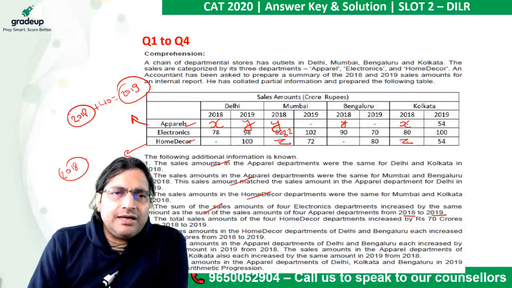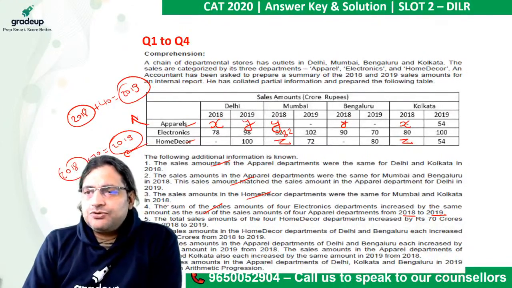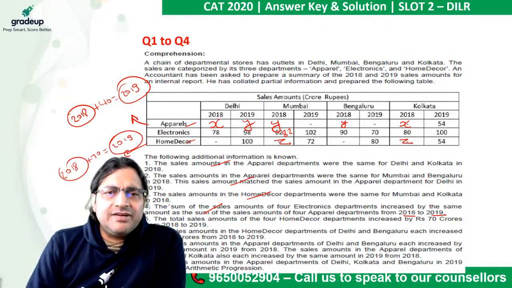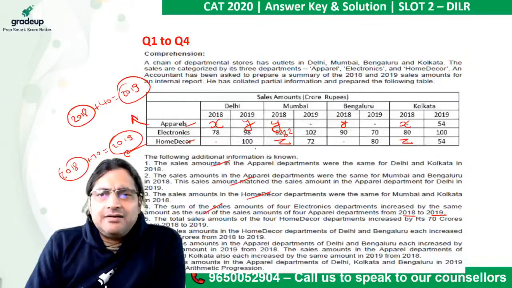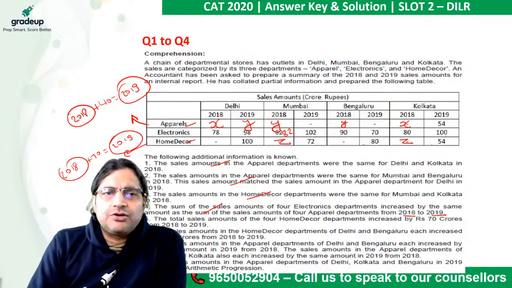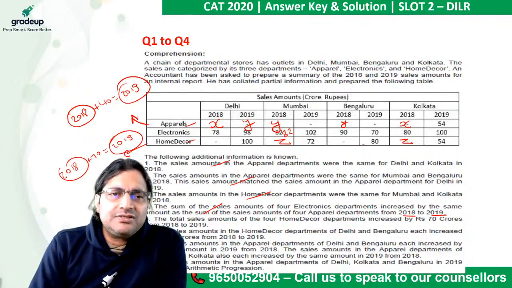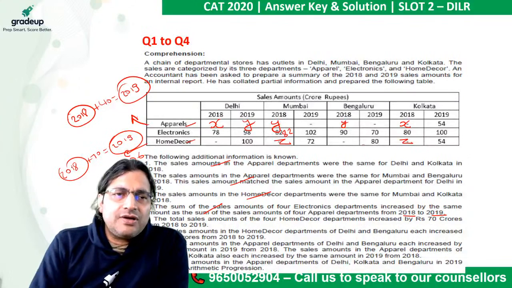So 2018 plus 70 is 2019. And what were the figures in 2019? 100, 172 plus 80 is 252, and 252 plus 54 is 306. So if this was 306 in 2019, then 306 minus 70, it must have been 236 in 2018.